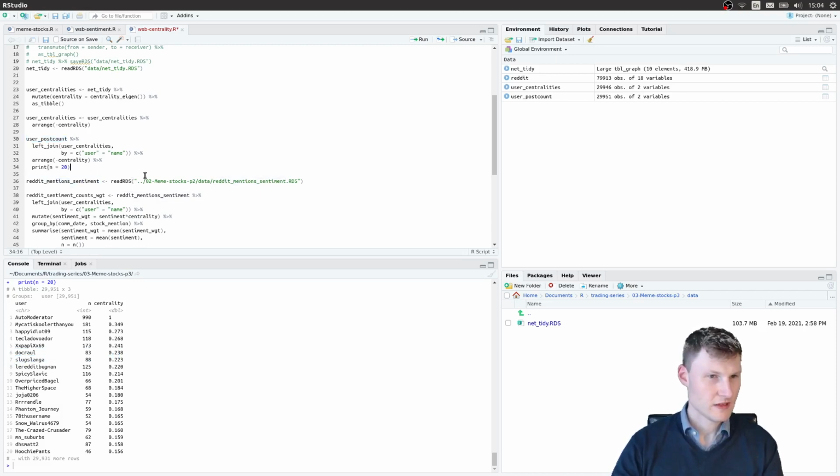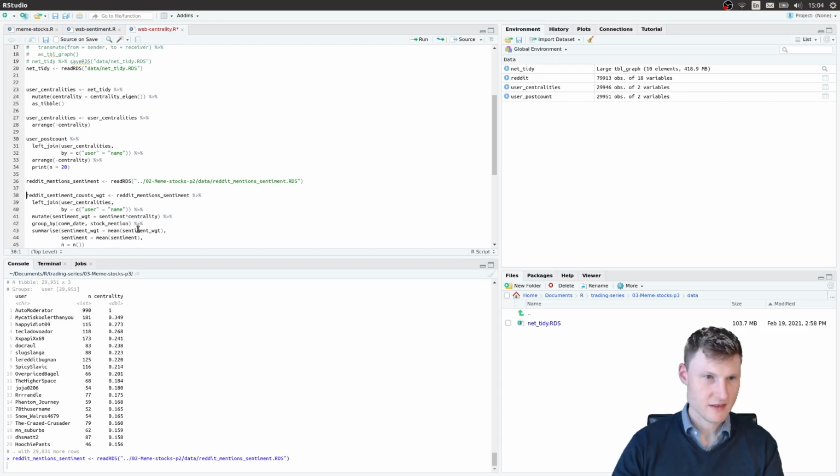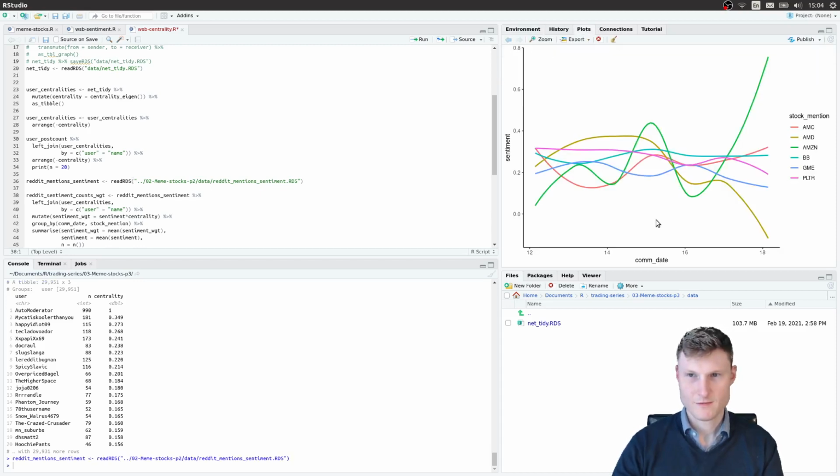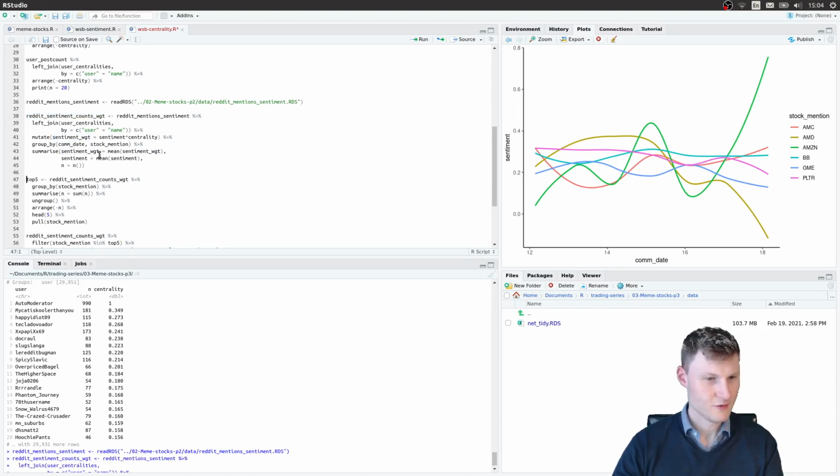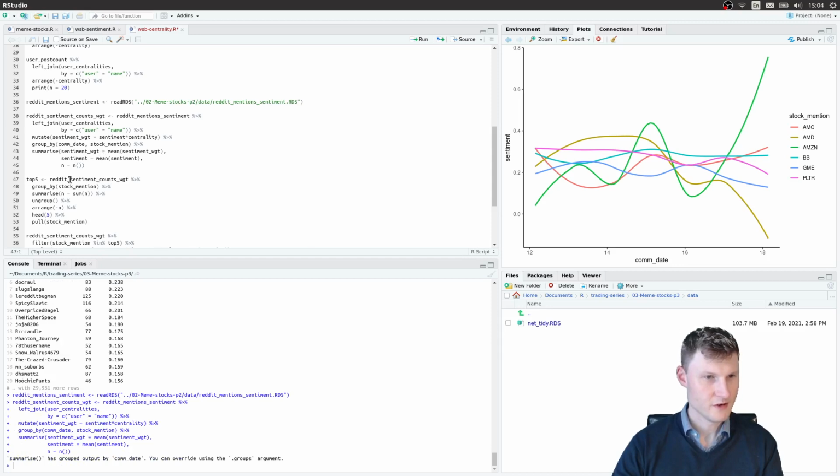And again, let's load the sentiment data that we created this chart of. What we'll do is connect the user centrality to the sentiment, and compute a weighted sentiment score, weighted by the centrality. So that's what it's doing here.